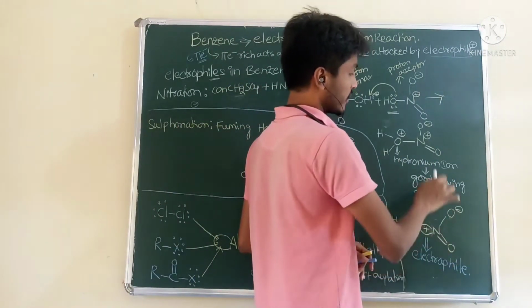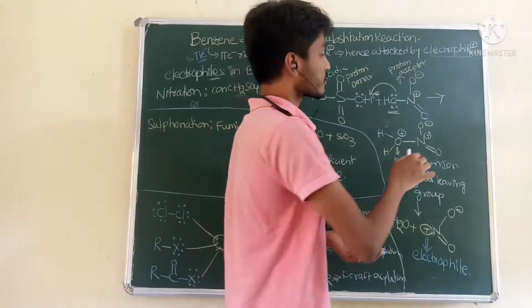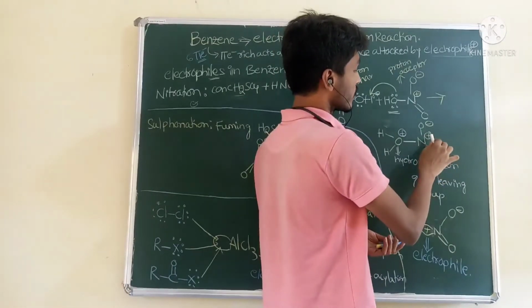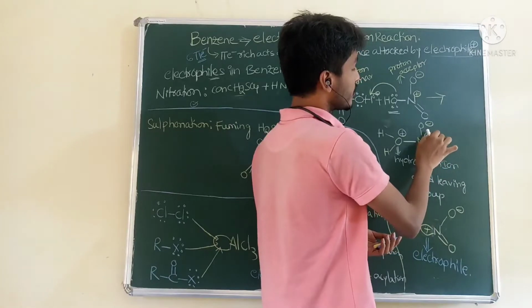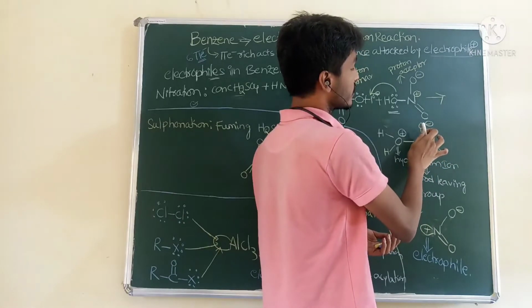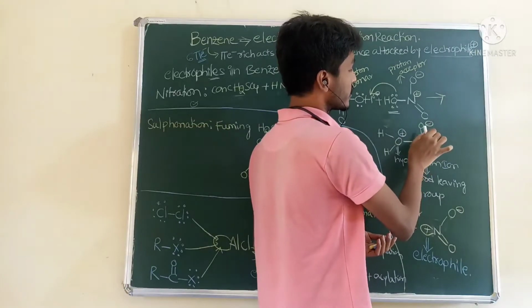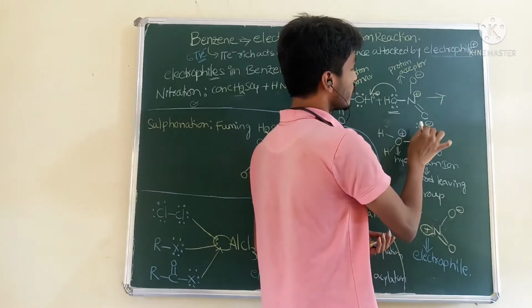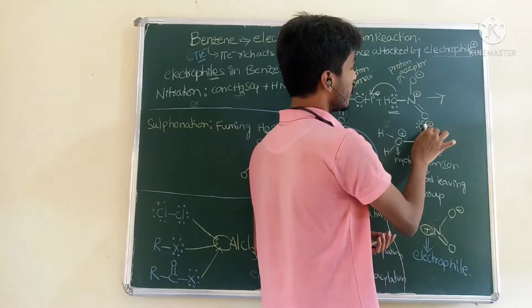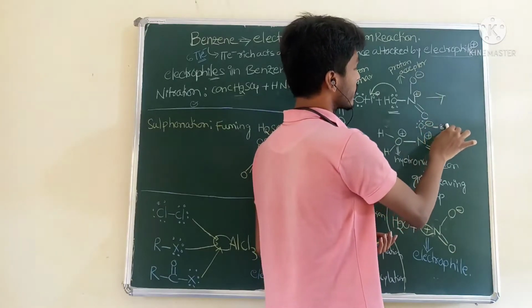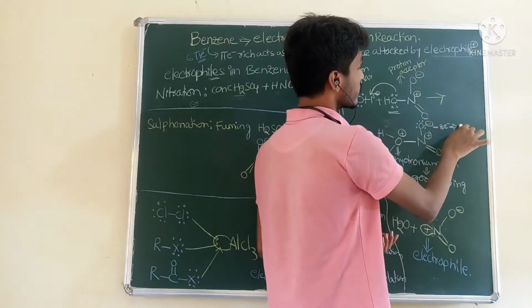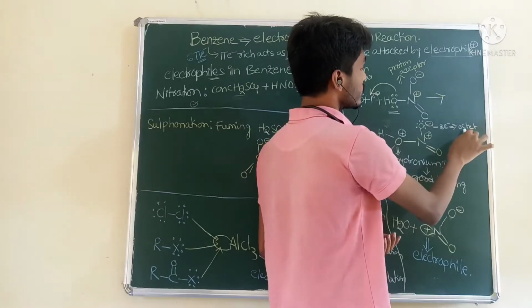In case of NO2, what will happen? Due to resonance, the pi electron present on the oxygen is taken by this oxygen atom, giving negative charge and positive charge. This oxygen having two lone pairs of electrons and one extra pair has 8 electrons, an octet, so it is stable.